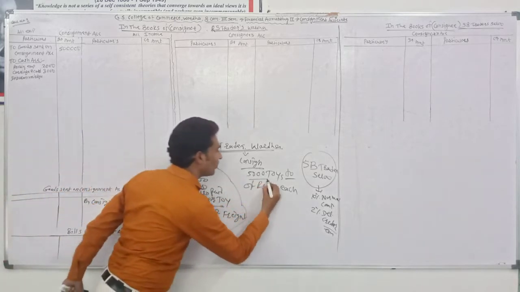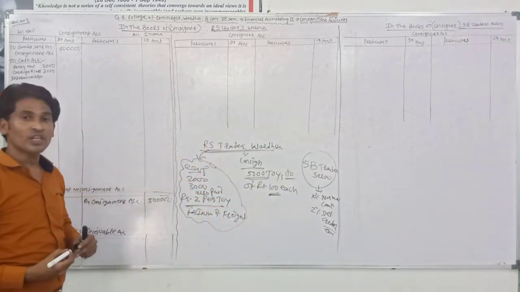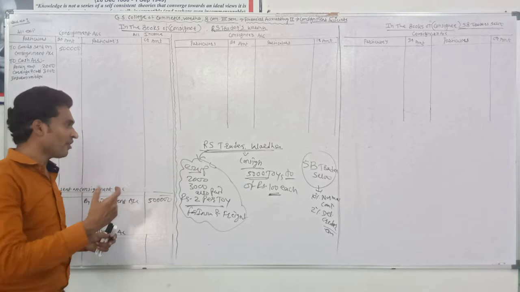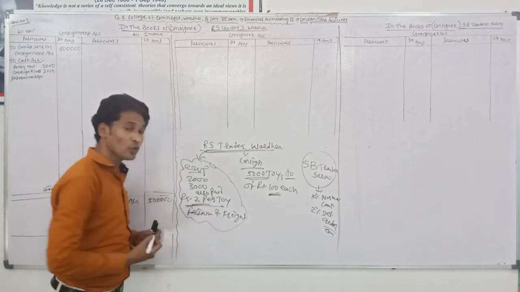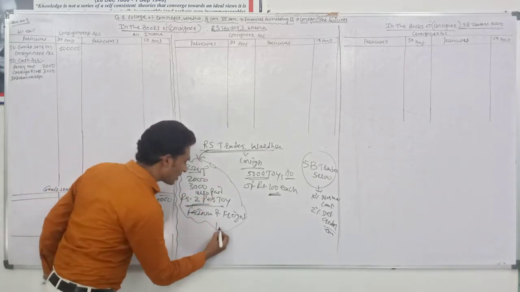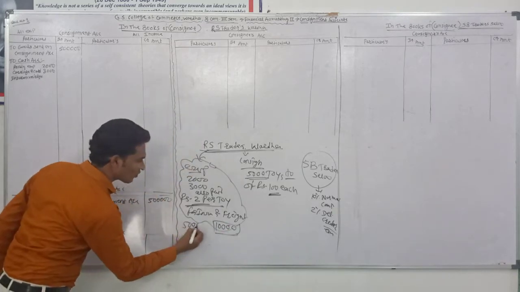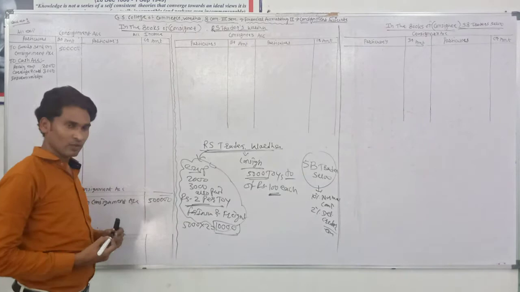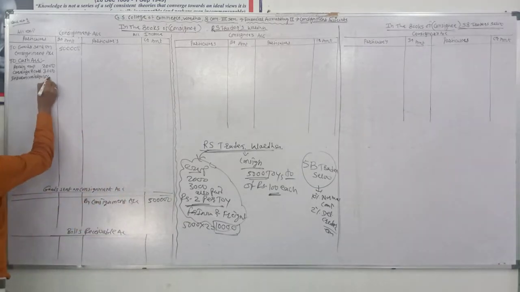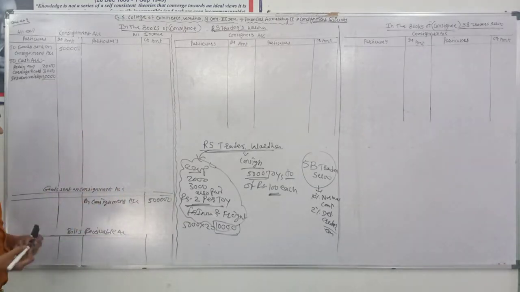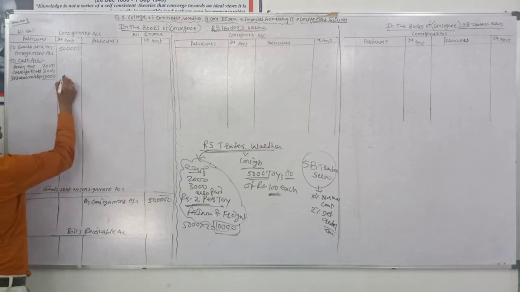There it consigned 5,000 toys, and for every ton it needs to spend rupees 2. So these expenses become 5,000 multiplied by 2, equal to rupees 10,000. The total amount paid by the consignor is rupees 15,000.